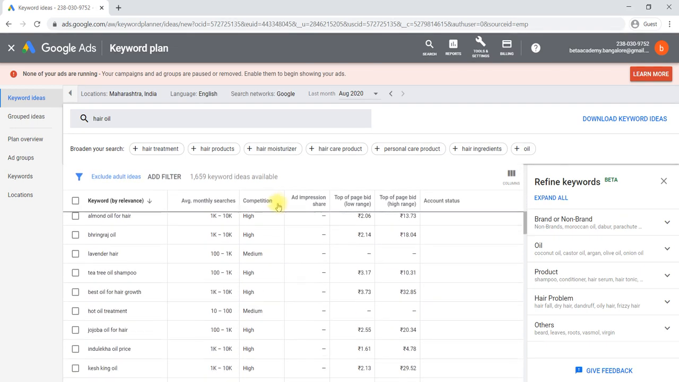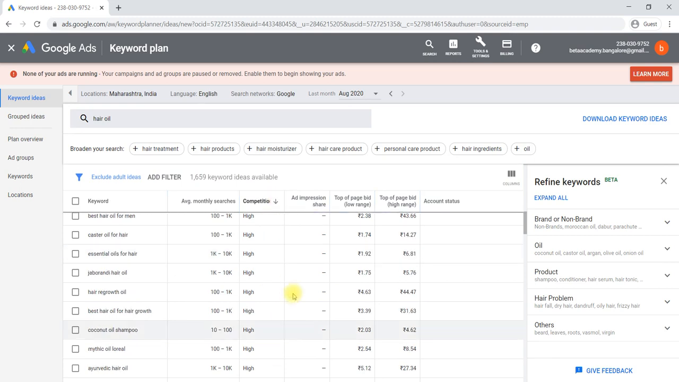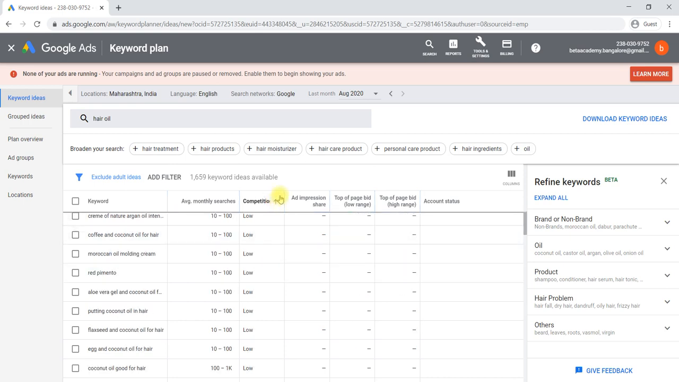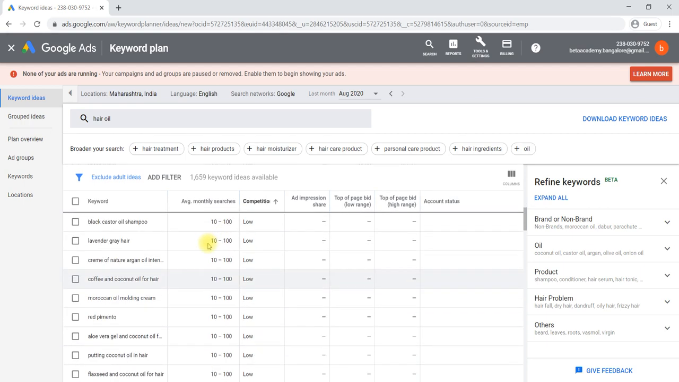You can also change here from competition high to low, low to high. By selecting this arrow mark you can change it. Low competition keywords you can check. The competition 10 to 100, only 10 to 100, within 100 searches will happen for these kinds of keywords if you are using them.